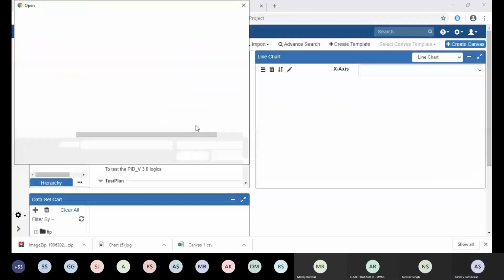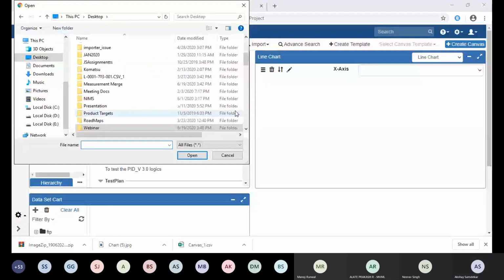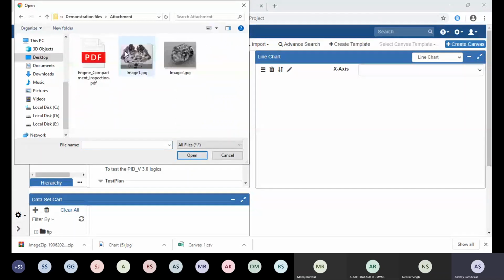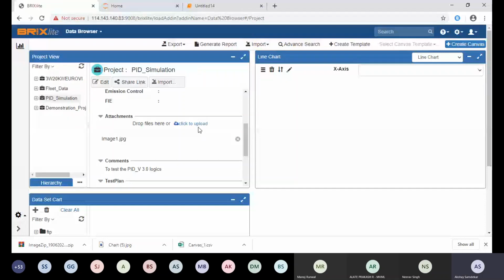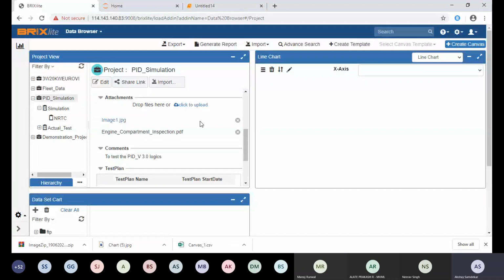You can attach an image, or you can attach PDF reports, anything you want, even a video file, just to maintain complete background information of what you are uploading and importing. After uploading, you can create your own data set and you can work on it.